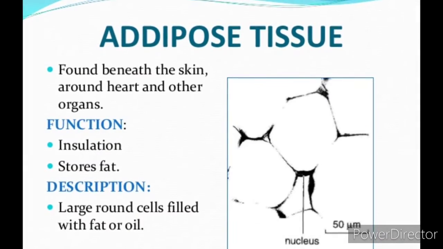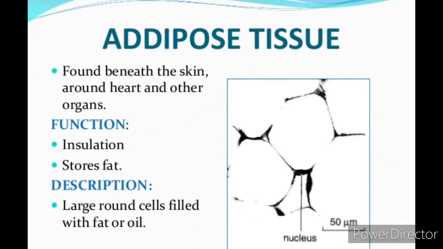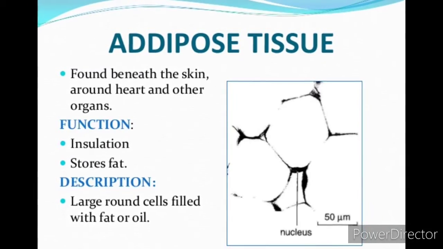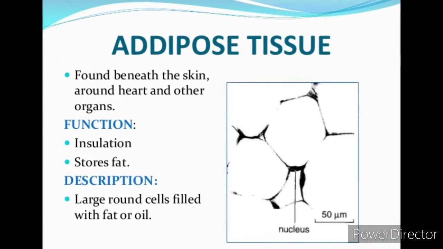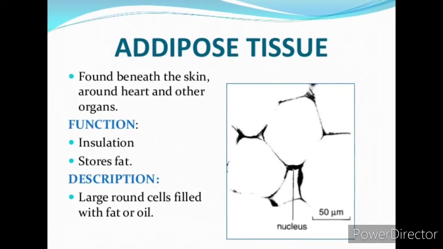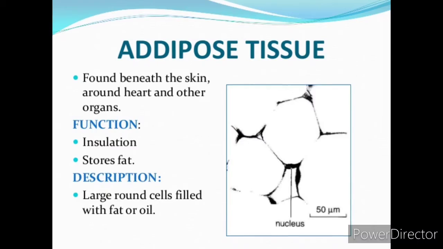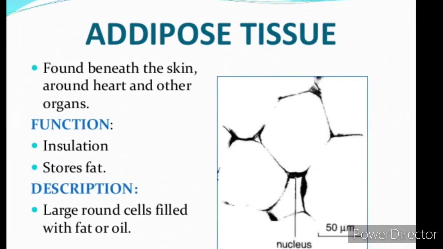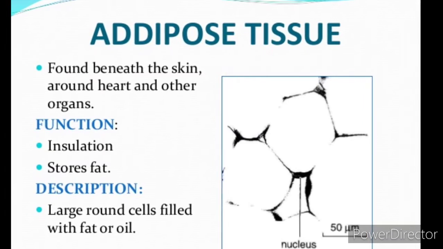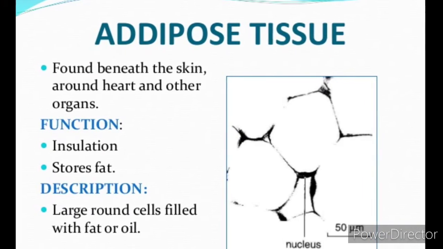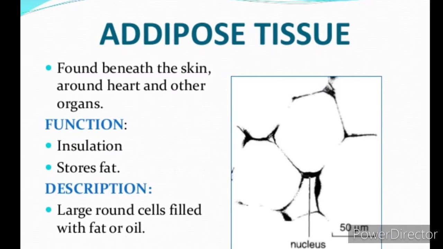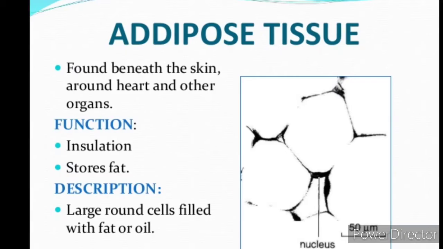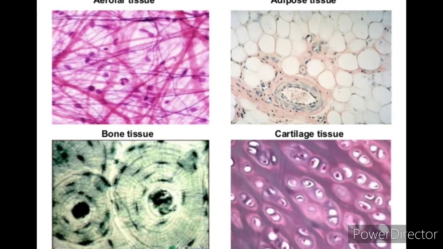Adipose tissues are normally found beneath the skin. When we take food, the excess energy is stored in the form of adipose tissues. They store food in the form of fat and oil globules. They are found beneath our skin in the form of fat. It is normally known as cholesterol. Two kinds of cholesterol are there, bad cholesterol and good cholesterol.